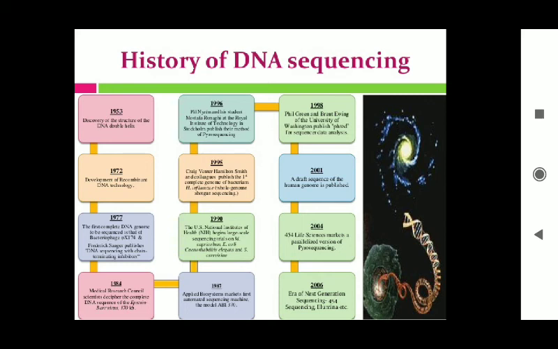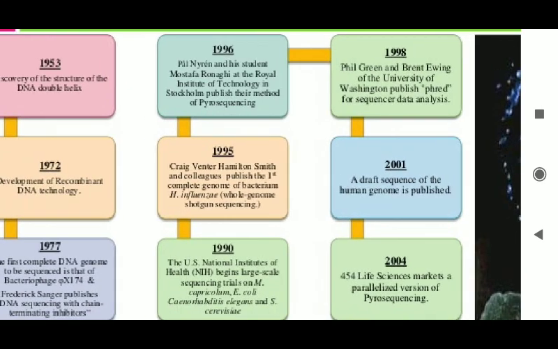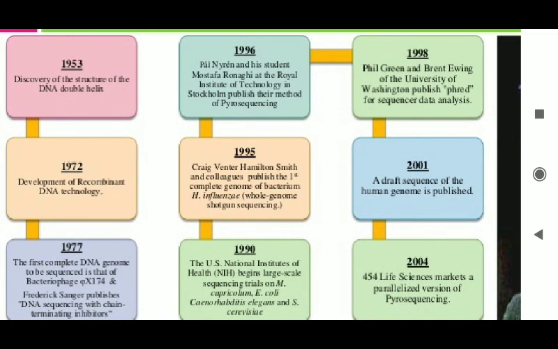So here you can see the history of DNA sequencing. You do not need to remember everything about the history, like who discovered the double strand of DNA structure, but you have to understand: 1953, discovery of the structure of the DNA double helix, right? Then the development of recombinant DNA technology, discovered in 1972.